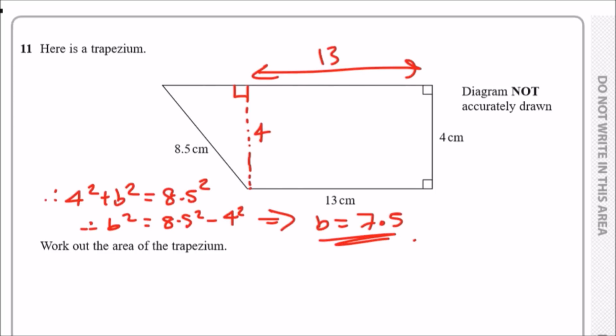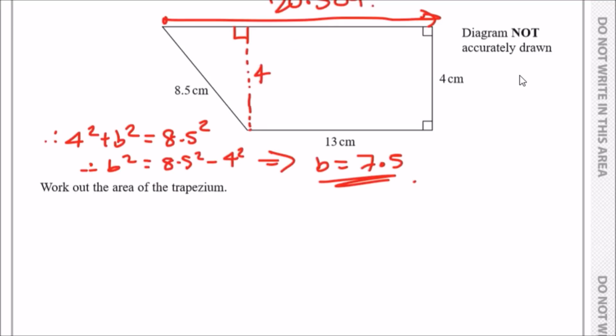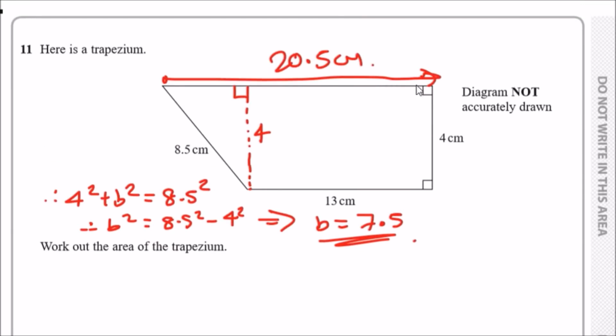So if we replace this b here and add this 13, we can say that the total length from here all the way to here is 7.5 plus 13, and that should be 20.5 centimeters. Now we can work out the area. The general formula is given on the first page. It's the average between the two horizontal lengths, so 13 plus 20.5 over 2, times the vertical height of 4.